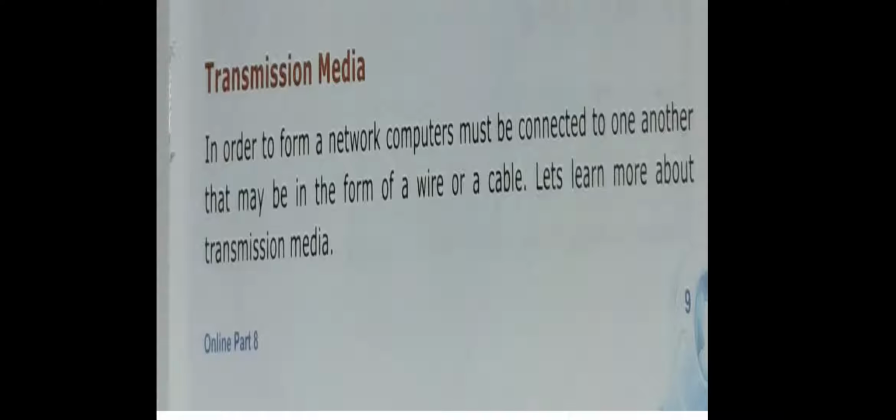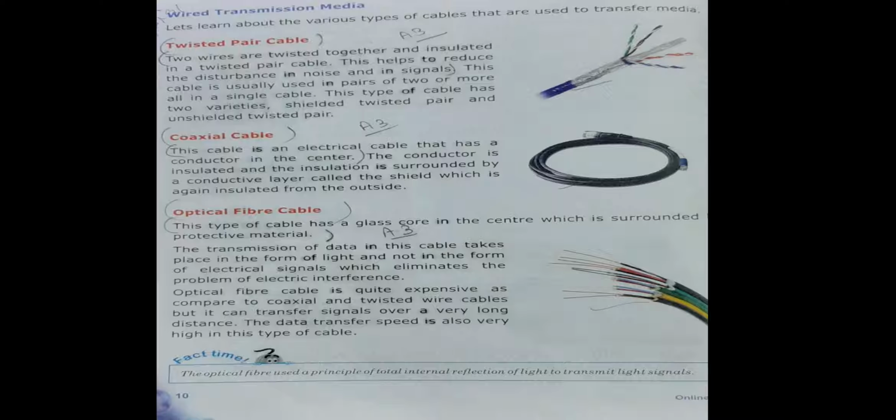So in order to form a network, computers must be connected to each other by a wire or cable. So we will be learning about the different transmission media. First is wired transmission medium. Wired means in which we are having the wire. Twisted pair cable, coaxial cable, optical fiber cable, these all are cables which have wire, which we call wired transmission medium.